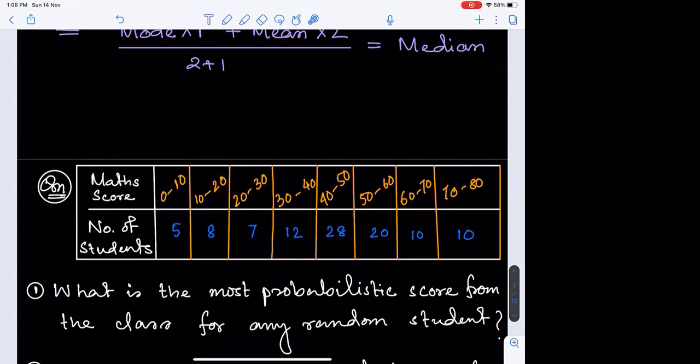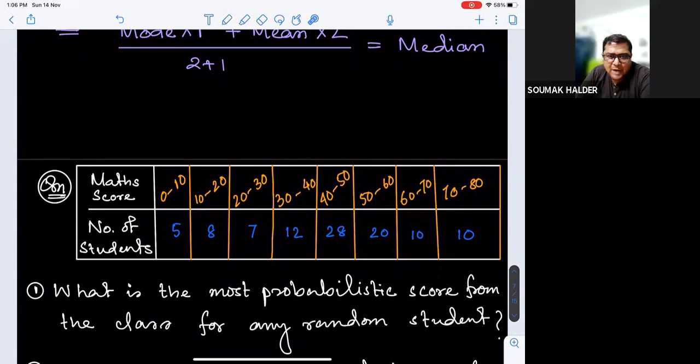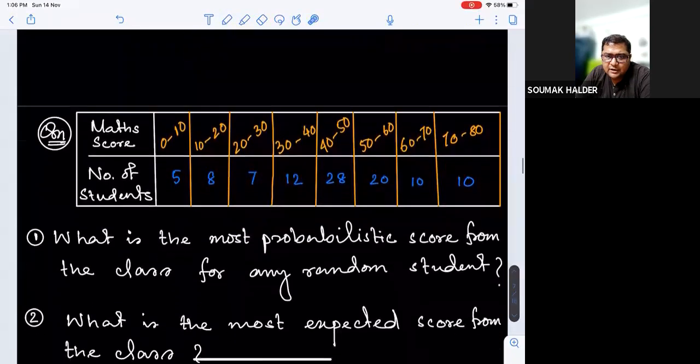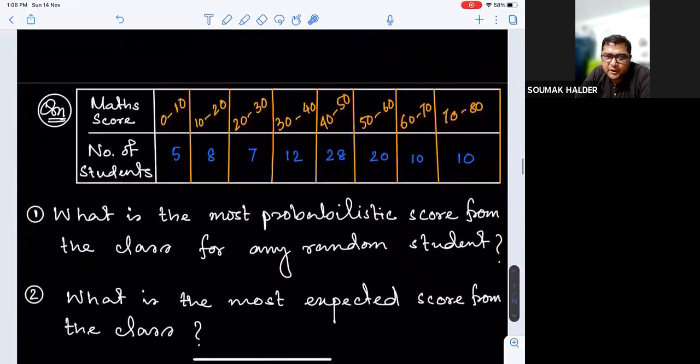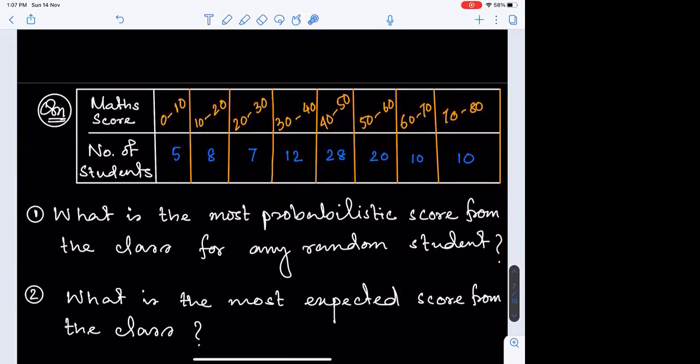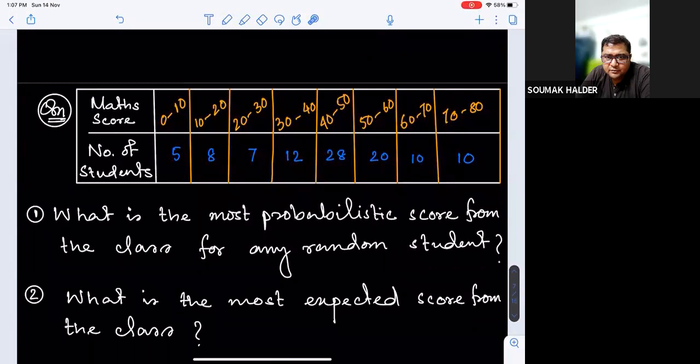Sir, 40 to 50. Very good, because the maximum number of students have scored in that particular interval. We also have a second question: what is the most expected score from the class? Sir, mean. Is that okay?